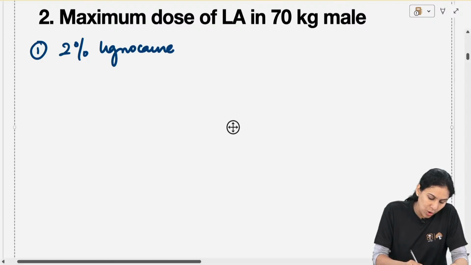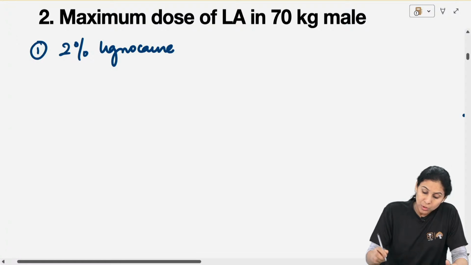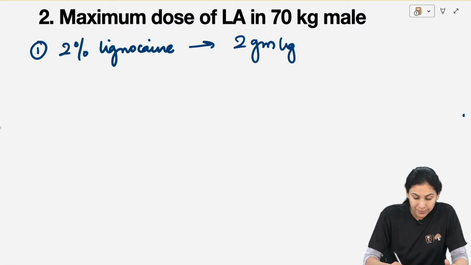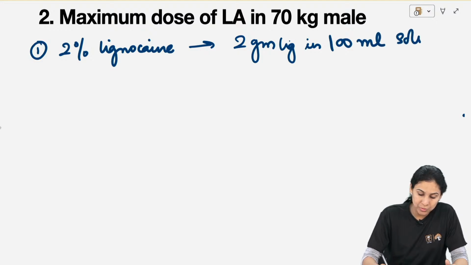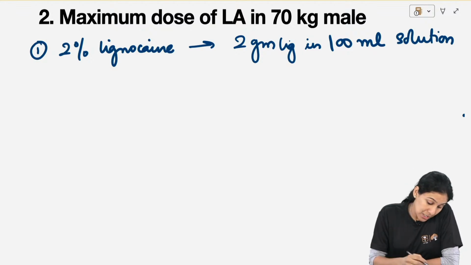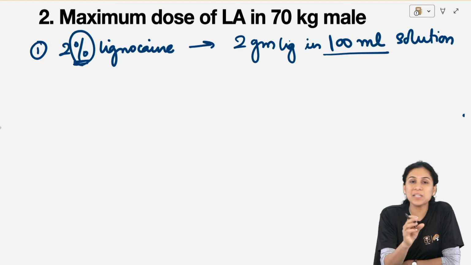What is the meaning of 2% lignocaine? 2% lignocaine means 2 gram lignocaine in 100 ml solution. This is the meaning of 2% lignocaine. 100 ml. Why 100 ml? Because percent. Cent means 100.